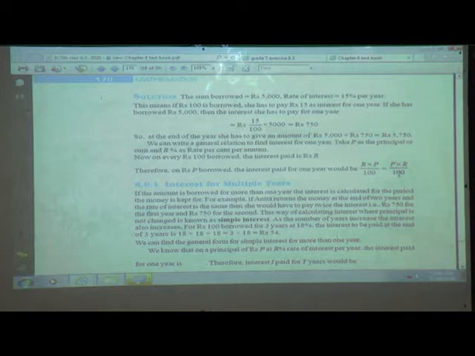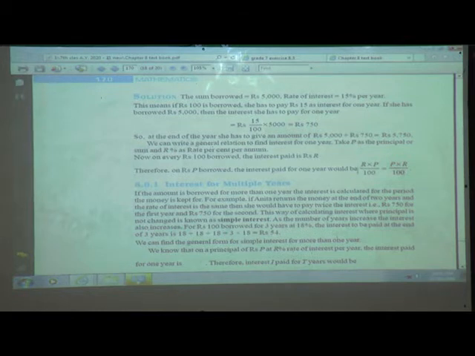So in this way we can find out what amount of interest we have to pay to the bank. We calculated that it was 750 rupees as interest per annum, at the rate of interest of 15%, with the principal at 5,000 rupees.